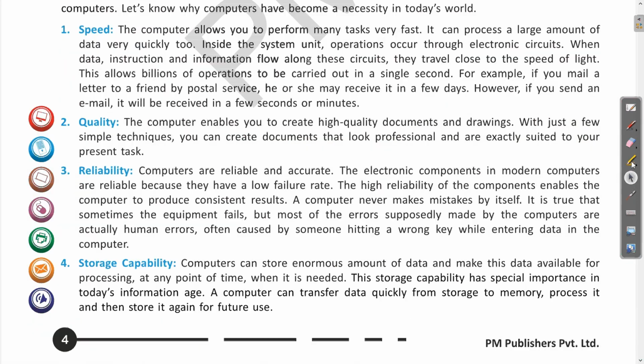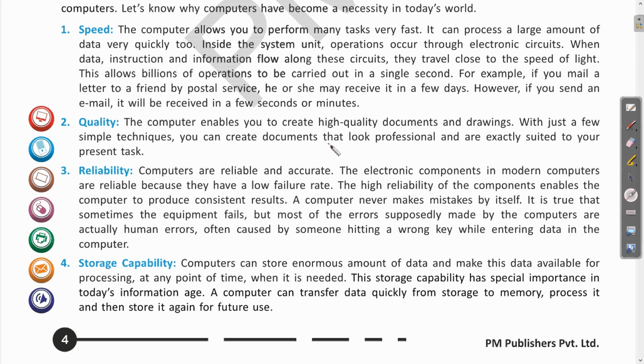So let us see what quality is. The computers enable you to create high quality documents and drawings. With just a few simple techniques, you can create documents that look professional and are exactly suited to your present task. Clear? So the quality means the quality of the output which we receive by using the computer, it is very good and up to the mark.